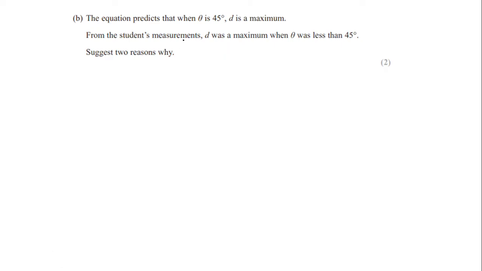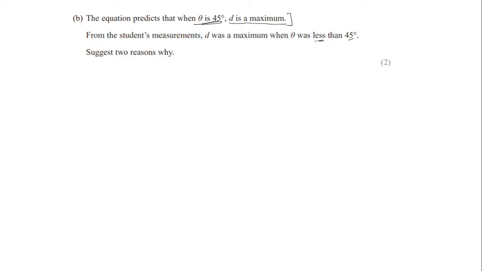The equation predicts that when theta is 45 degrees, d is a maximum. For the student's measurement, d was a maximum when theta was less than 45. In fact, this is a theoretical condition that for any projectile, in ideal conditions, if you launch a projectile at 45 degrees, then the range of the projectile, or distance traveled by the projectile, will be maximum. So this is a theoretical condition, but the student is measuring that the maximum distance is at less than 45.